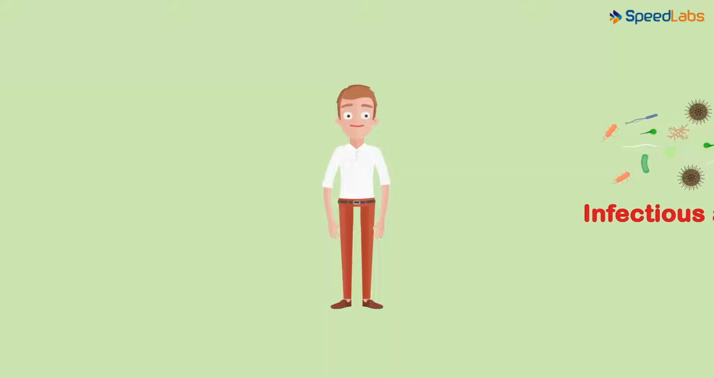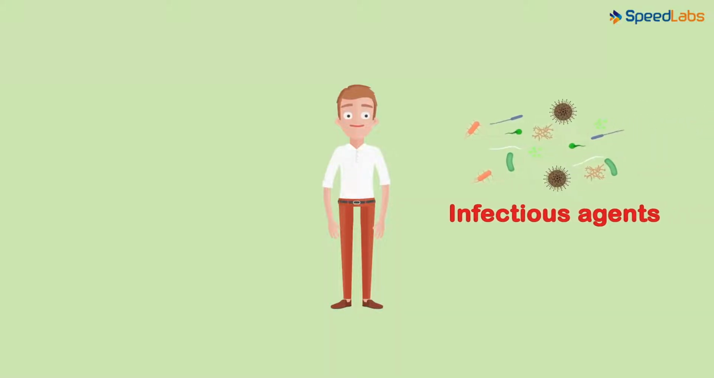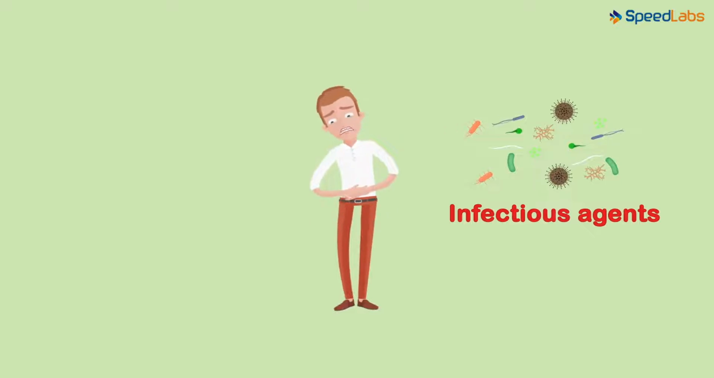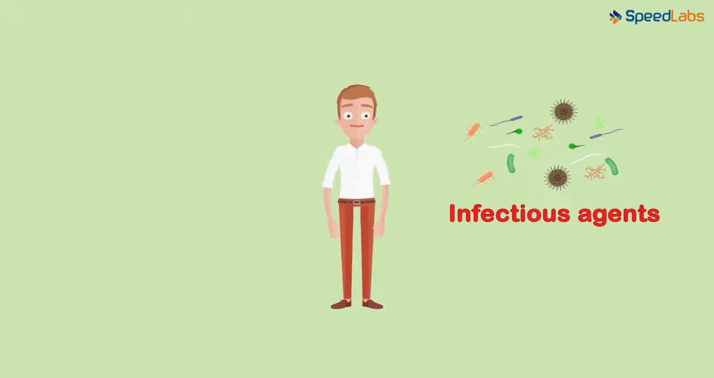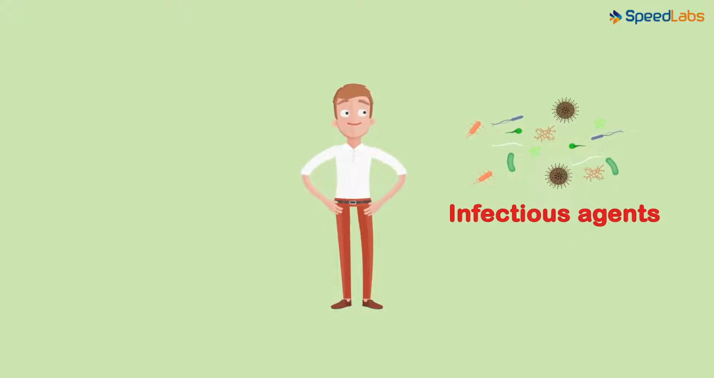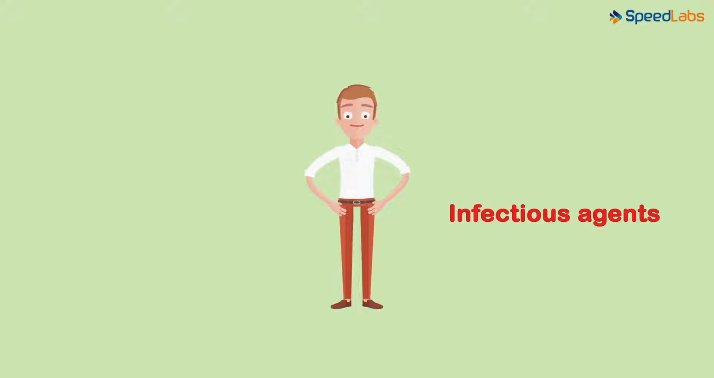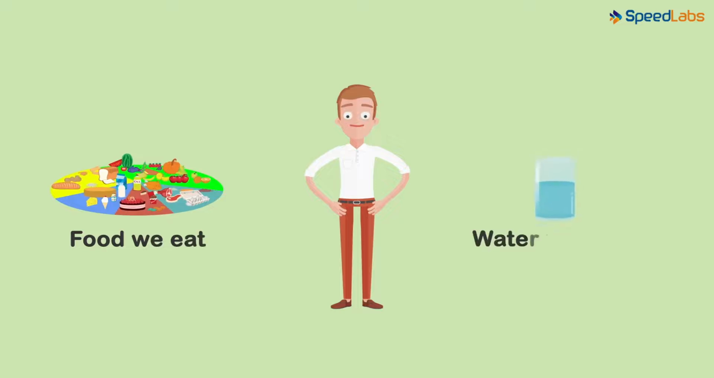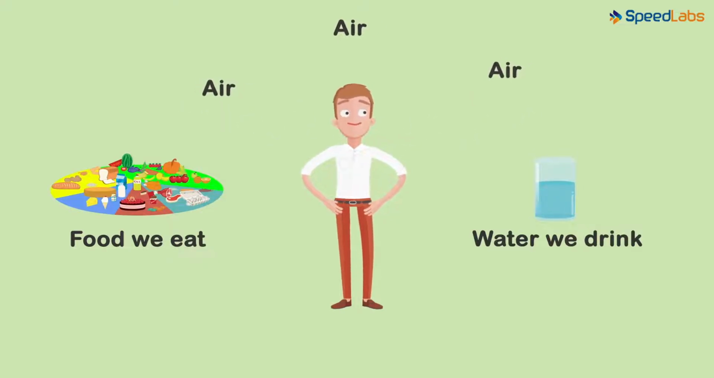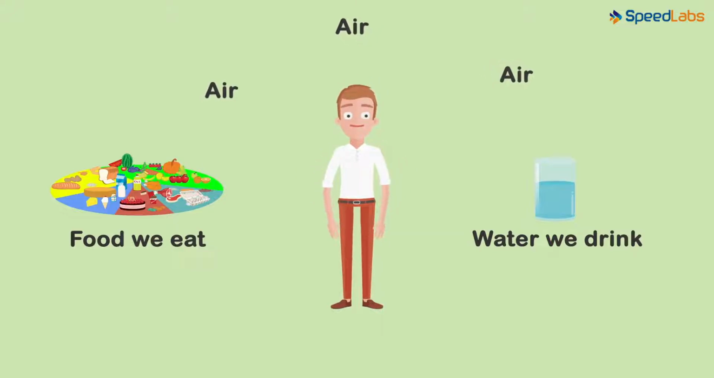What happens when infectious agents enter your body? Naturally, they make you feel unwell. But we can prevent them from entering your body, right? Can we? Now, that's quite impossible because these agents are very tiny and they cannot be spotted. In addition to this, they can be anywhere: in the food we eat, the water we drink, and also the very air we breathe. Now you know why we can't stop them from entering our body.